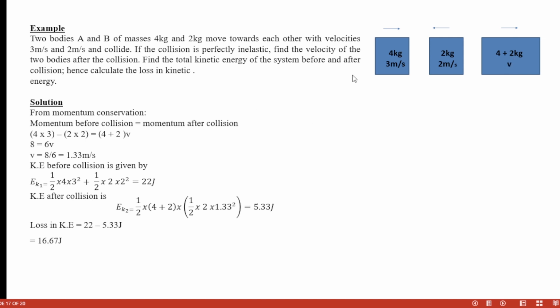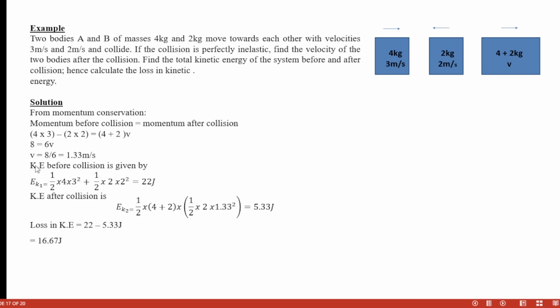So before collision, there was mass times velocity for the first one. Because they are moving in opposite directions, we have the minus sign. So 2 times 2 for the other one is equal to, this is before collision, is equal to after collision, right? So 4 plus 2 is equal to this, V. So before collision was 8, after collision was 6V.